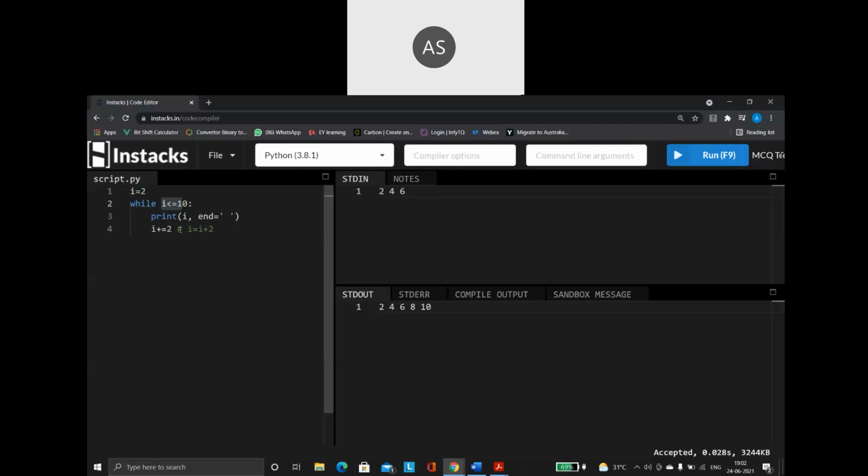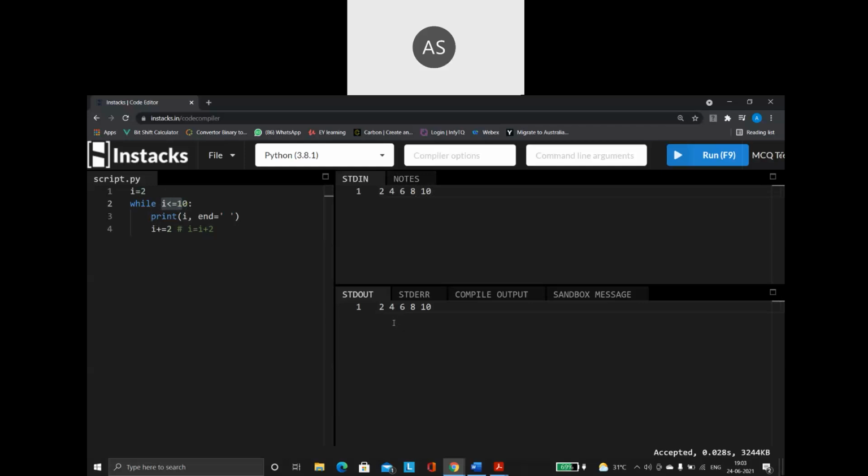Then again, 6 plus 2, 8. Come here, condition 8 less than 10, true. Come inside, print 8. Then again, 8 plus 2, 10. Come here, 10 less than or equal to 10, yes, still my condition is true. So come inside, print 10. Now again, 10 plus 2, 12. Come here, check 12 less than or equal to 10. False, break out of the loop.